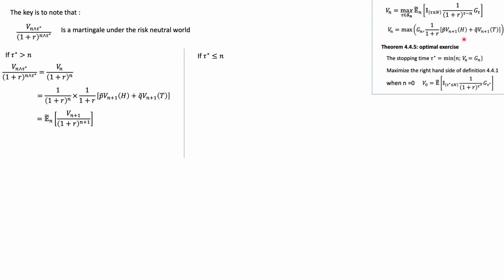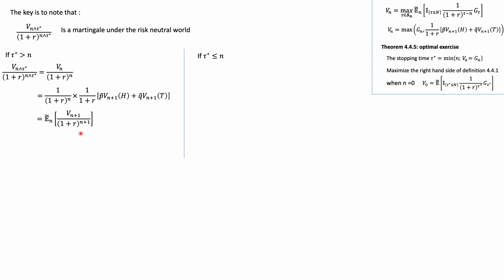So it has to be equal to this discounted process here. And (1 plus r) to the power n multiplied by (1 plus r) is just this n plus 1 that we put inside the expectation, and this is just the expectation of Vn plus 1 as we stand at time n.